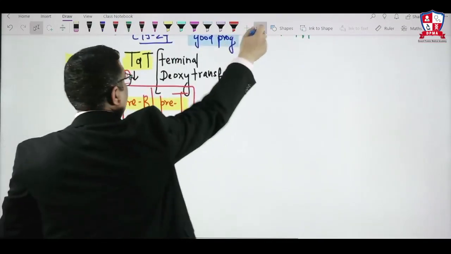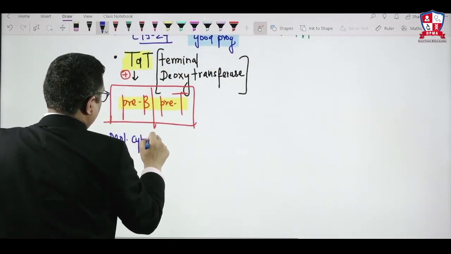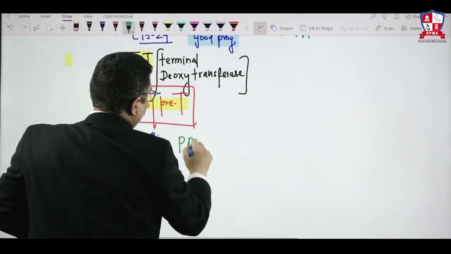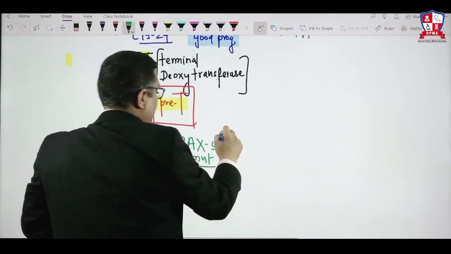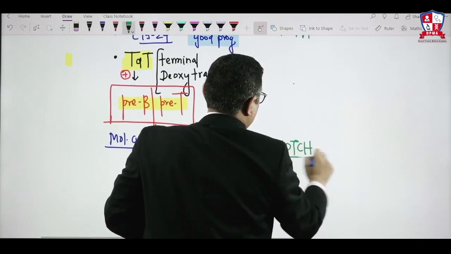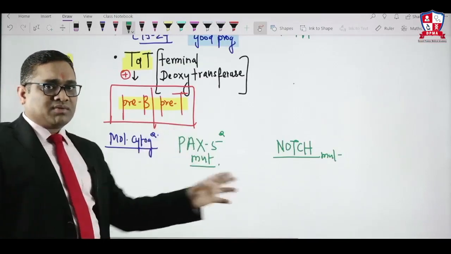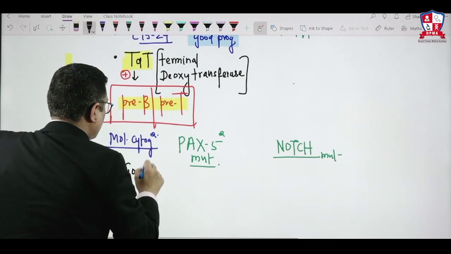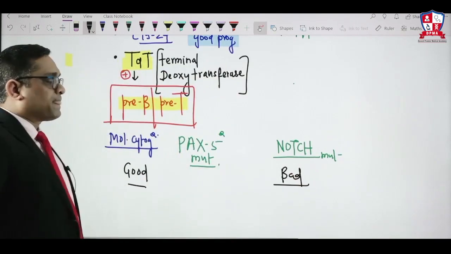When you analyze them for molecular cytogenetics, B-ALL shows PAX5 mutation, whereas T type of ALL shows Notch gene mutation. Overall, when we talk about B cell versus T cell, B cell will have good prognosis. T cell will have bad prognosis. So these are the important points about B cell versus T cell.